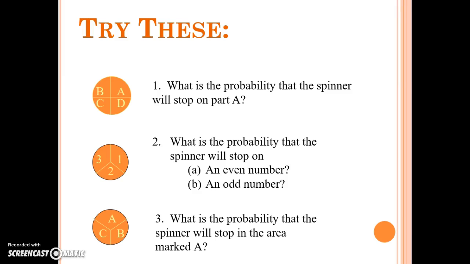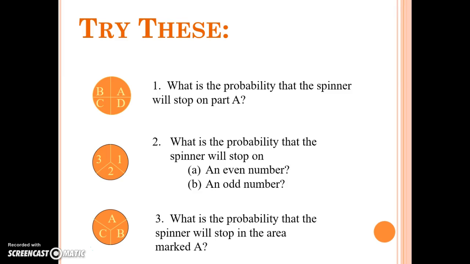On number 2, what's the probability that the spinner will stop on an even number? Well, there are only 3 possible outcomes, one of which is even, so the event, an even number of 2, goes in our numerator 1 time. There's 1 possible 2 out of the 3 outcomes. So 1/3 is the probability that we will spin an even number, and there are 2 odd numbers, so there are 2 events that could occur in the 3 possible outcomes. So the probability that the spinner will stop on an odd number is 2/3.